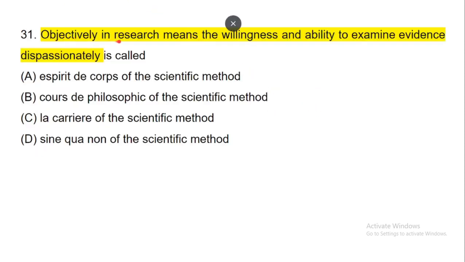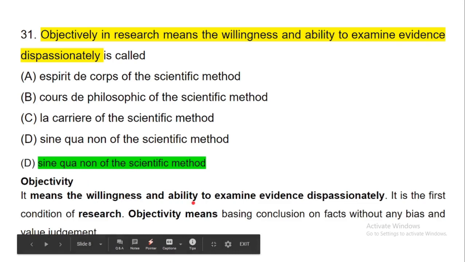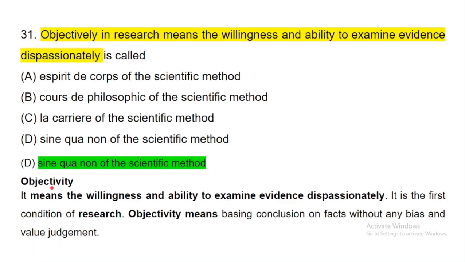Now, objectivity in research means the willingness and ability to examine evidence dispassionately, and it is called the sine qua non of the scientific method. It is the first condition of research. Objectivity means basing conclusions on facts without any bias and value judgment. That means you have to go through the evidence or examinations without any value judgment and bias.